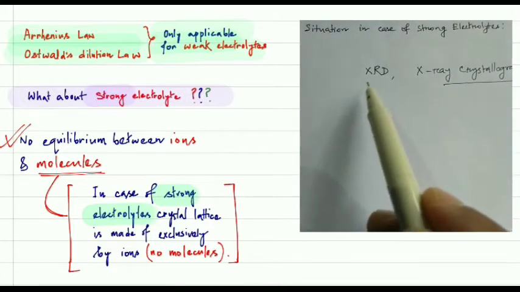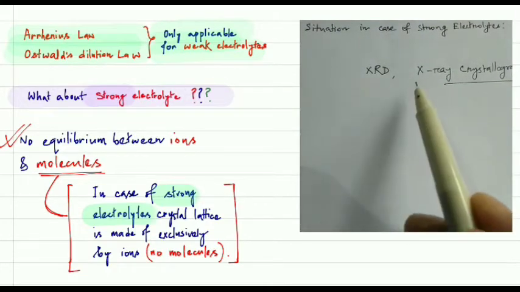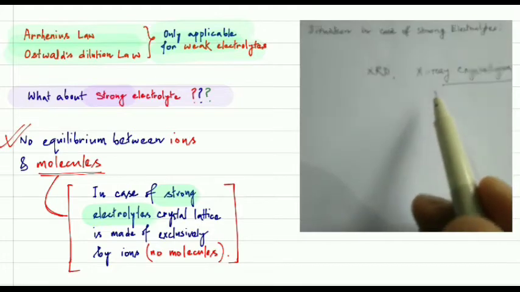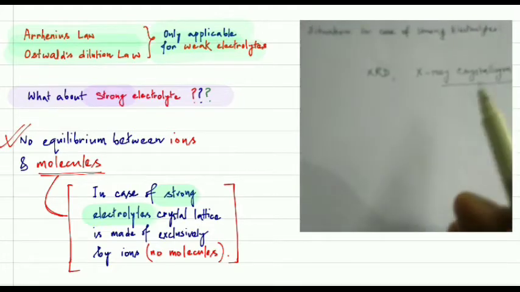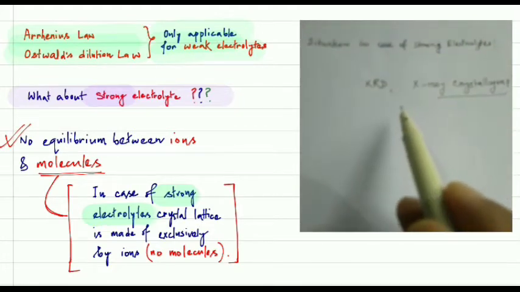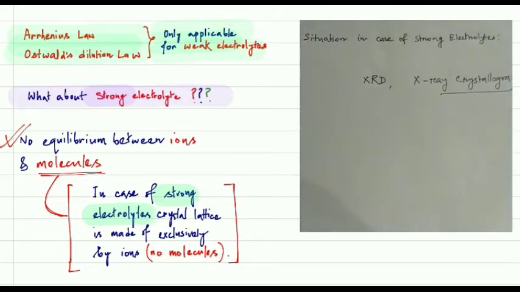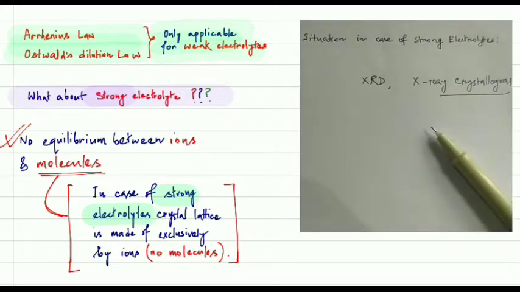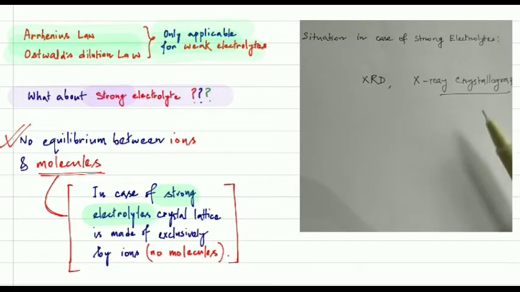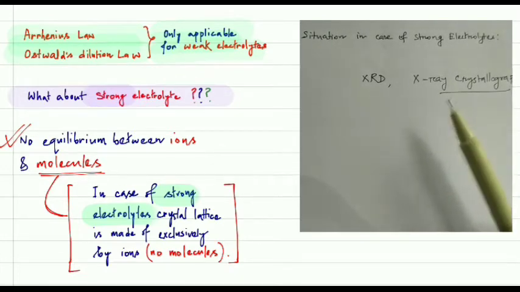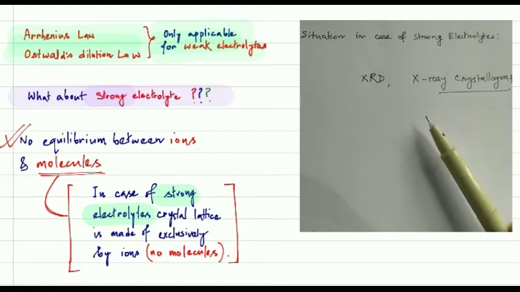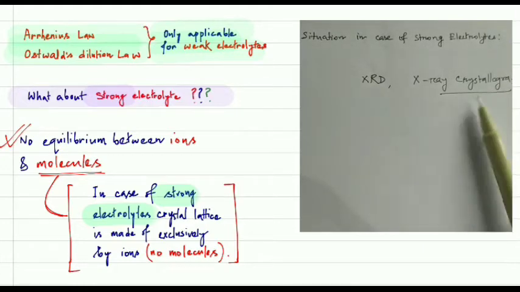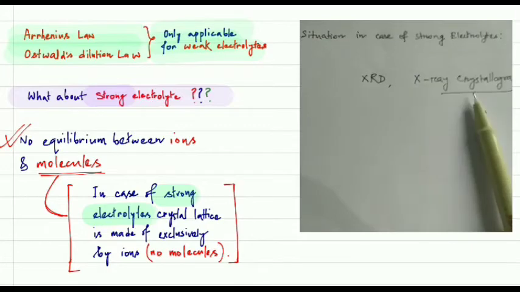XRD or X-ray crystallography are characterization or analytical tools by which we can get information about the structure of a crystal, such as its bond angles and bond lengths. So we can get the structural information of a crystal.